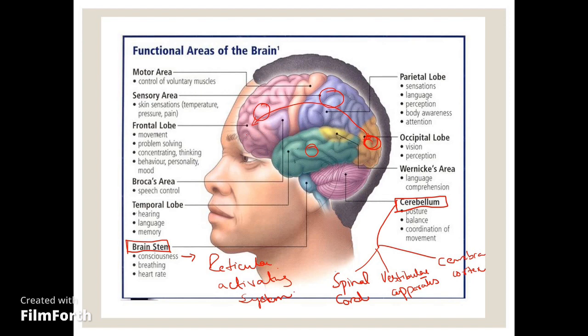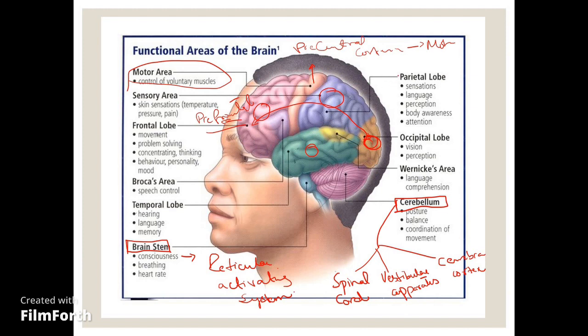Frontal lobe is further divided into two parts, in which on the posterior side we have the precentral cortex, and on the anterior side we have the prefrontal cortex. The precentral cortex is basically the motor area which is involved in the control of voluntary movements, whereas the prefrontal cortex is the area which is involved in higher mental function. It is the area which enables us to solve problems, to think, to behave with someone. It is responsible for our mood, memory, behavior, thinking, intelligence, etc.